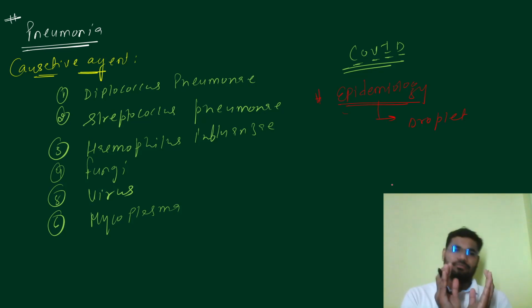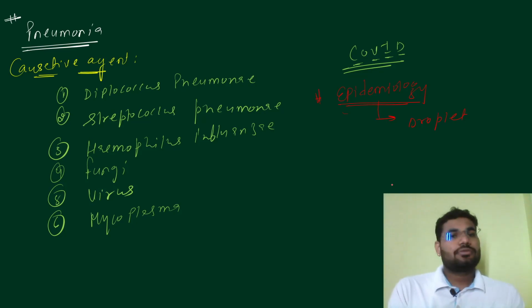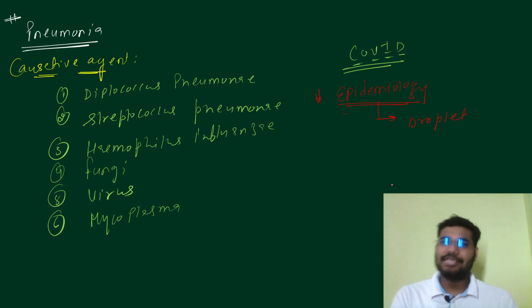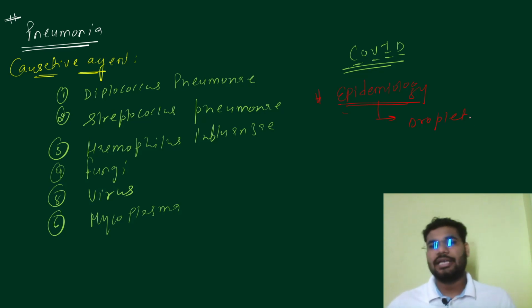Make sure that having the causative agent is a different thing, and showing the symptoms of a disease is a different thing. Basically, the symptoms depend on the immune system of that person. We'll talk about all these things, what I'm trying to say right now, but it would be more clear when we discuss the immunology section. So what is the epidemiology? Epidemiology is droplet infection.